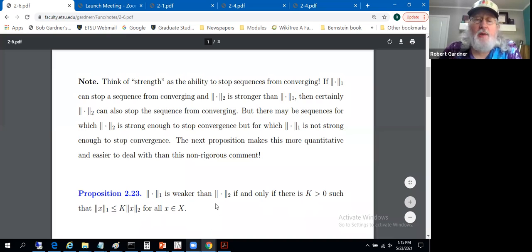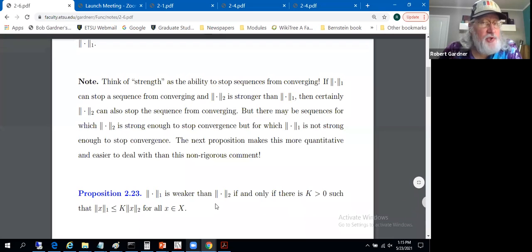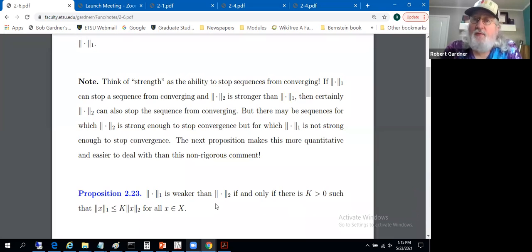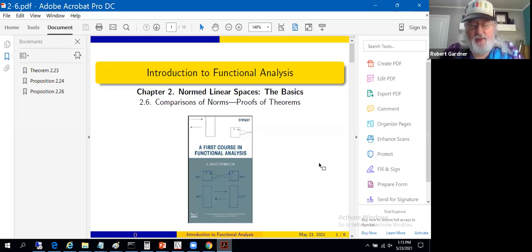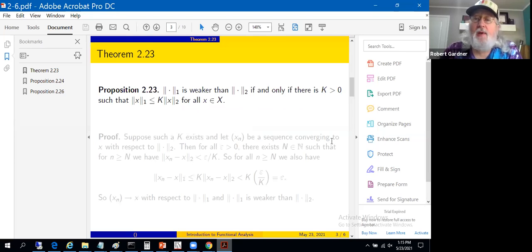So not the definition of stronger and weaker, but something real useful, something quantitative that doesn't require us to consider convergent sequences. And we'll commonly use this result in proofs.